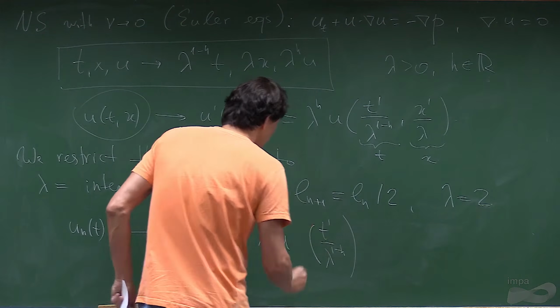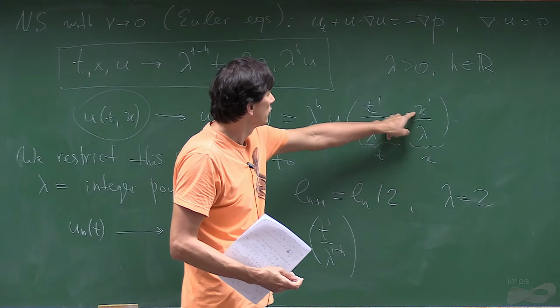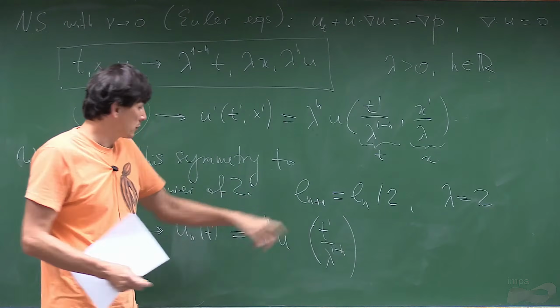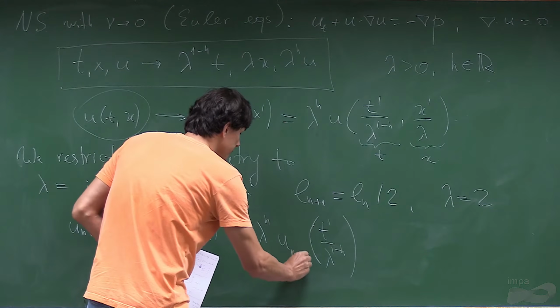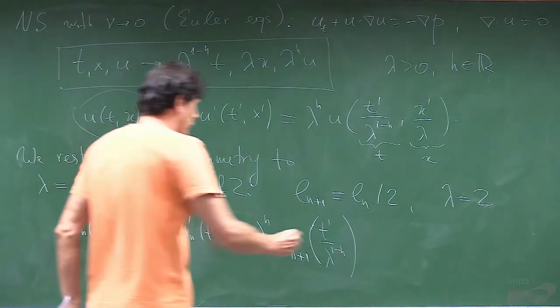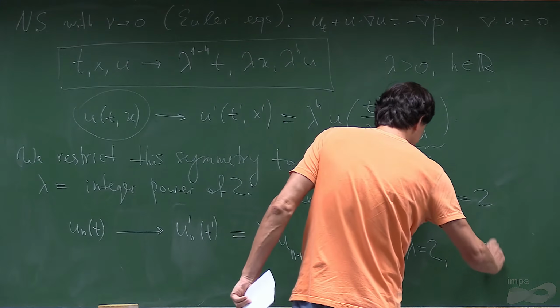And now if we divide by lambda, and lambda is 2, this is essentially changing u_n scale to u_(n+1). So all you put is n plus 1. And this is true for lambda equal 2 and h arbitrary.